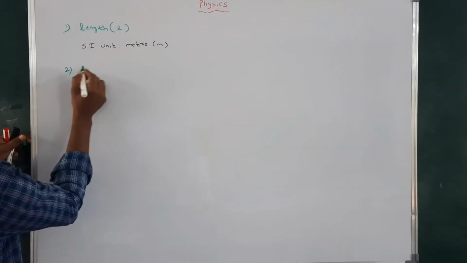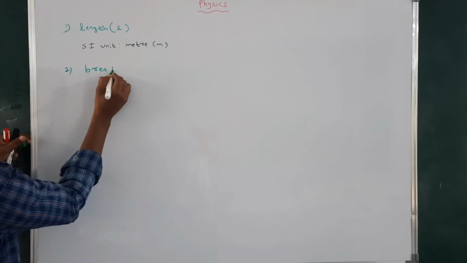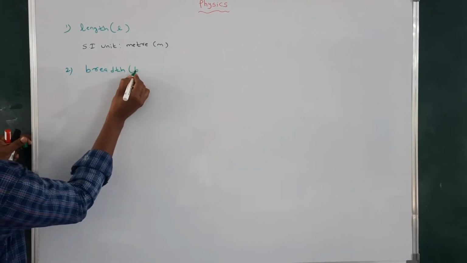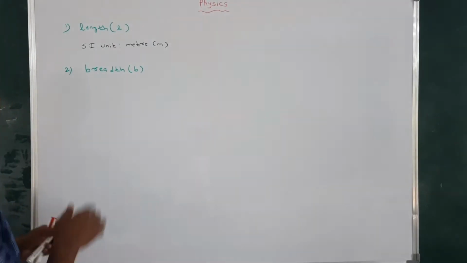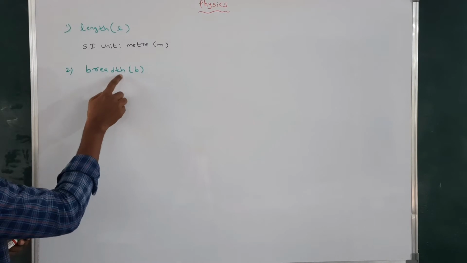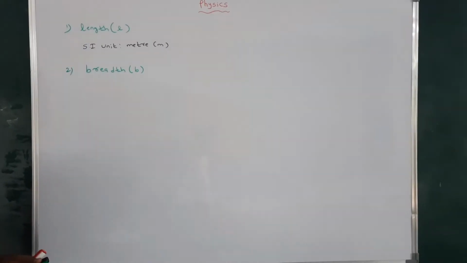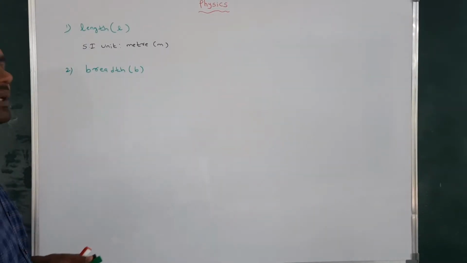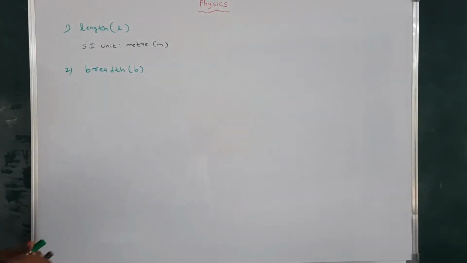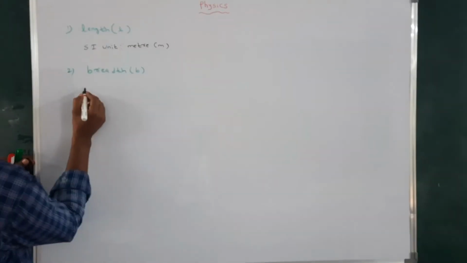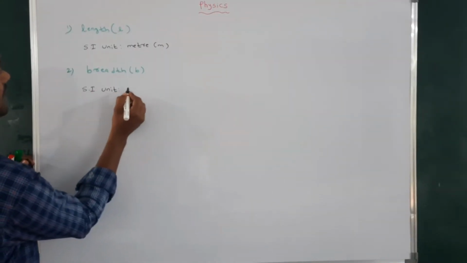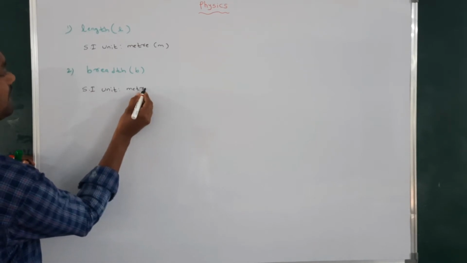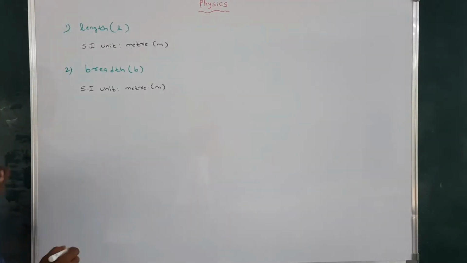Next, the second physical quantity is breadth. It will be represented by B. Breadth is spelled B-R-E-A-D-T-H, so the first letter is B. The SI unit of breadth is also meter. It will be represented by M.